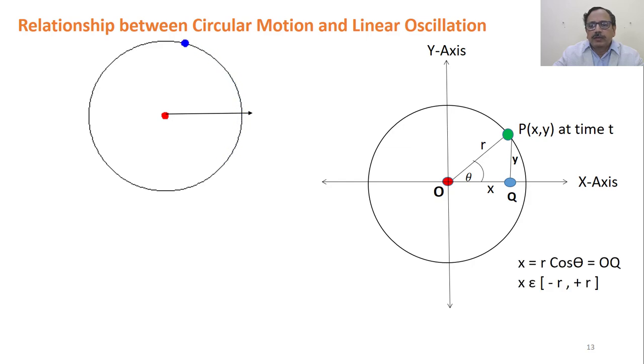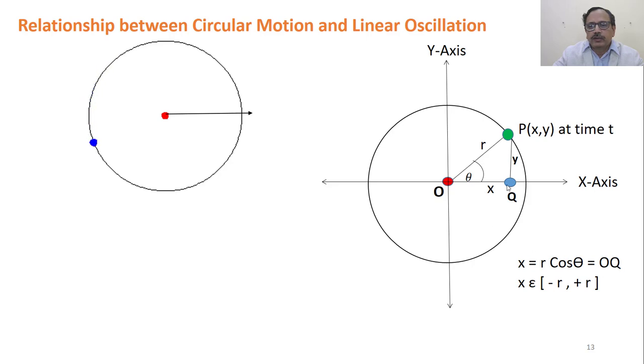As the green point is moving, the x, that is the distance of the foot of the perpendicular from the origin O, is changing. In this triangle, this is r, this is theta, so x is r cos theta, which is OQ.